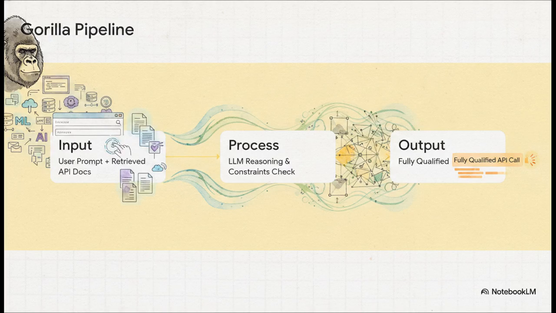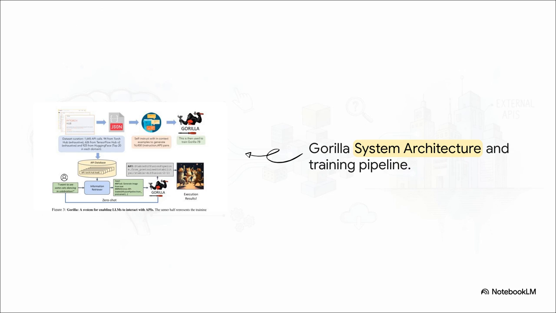Finally, the output. A fully qualified, completely accurate API call. Let's look at how this flows in practice. Say a user asks for something fun, like, I want to see some cats dancing in celebration. That prompt goes straight to an information retriever, which fetches the reference API docs. Both of those pieces of info are then fed directly into Gorilla.